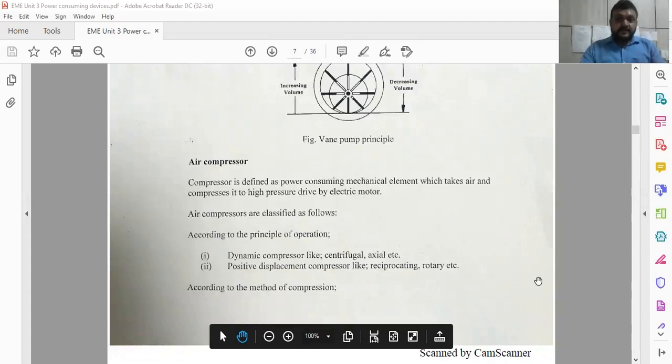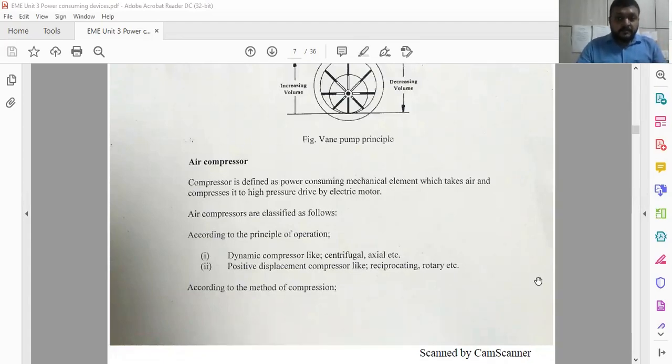We will discuss the topic air compressor, and this is also one of the most important topics in basic mechanical engineering. Last time we already discussed the pumps. Now the function of the air compressor is similar to a pump, and it is also a power consuming mechanical element.